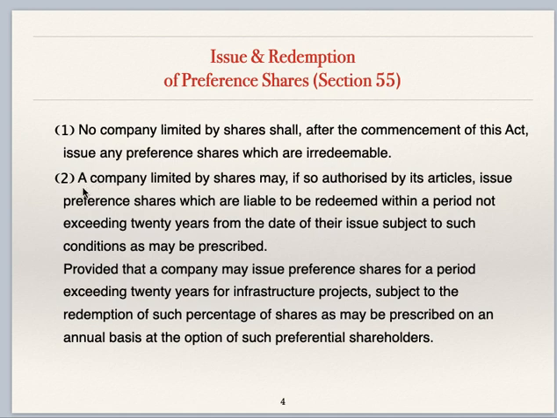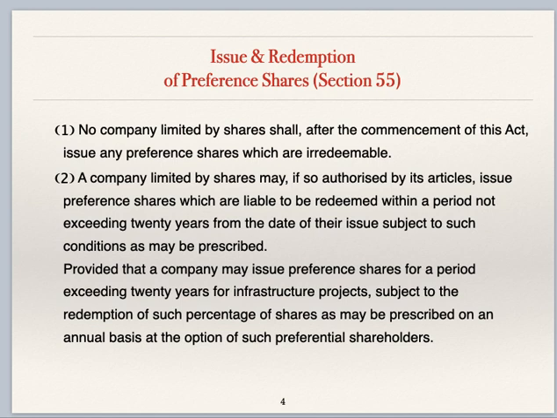Now we'll see subsection 2. A company limited by shares, if so authorized by articles, may issue preference shares which are liable to be redeemed within a period not exceeding 20 years from the date of their issue, subject to such conditions as may be prescribed, provided that a company may issue preference shares for a period exceeding 20 years for infrastructure projects, subject to redemption of such percentage of shares as may be prescribed on an annual basis at the option of such preferential shareholders.